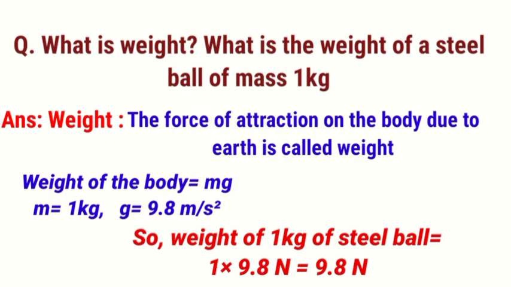Here mass is 1 kilogram and the value of g is 9.8 meter per second square. So weight of the 1 kilogram steel ball equals 1 multiplied by 9.8 Newton, which is 9.8 Newton.